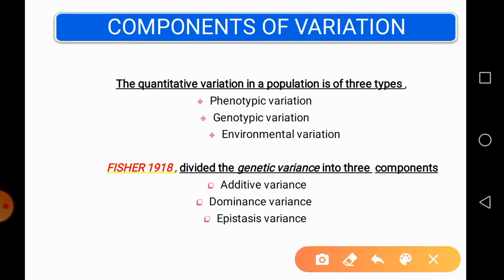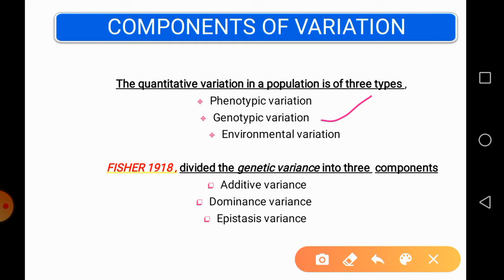So genotypic variation is a type of variability which results from genetic constitution, and such variation is passed on to the next generation. There is no change due to environmental effect, while phenotypic variation will change due to environmental condition.